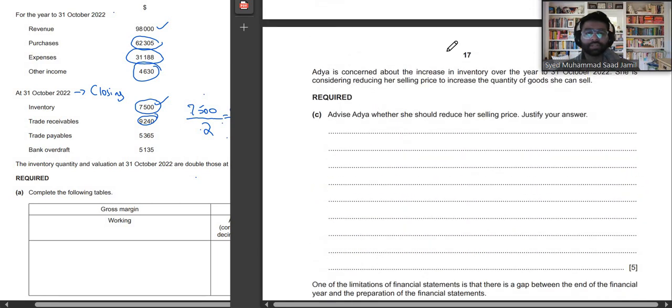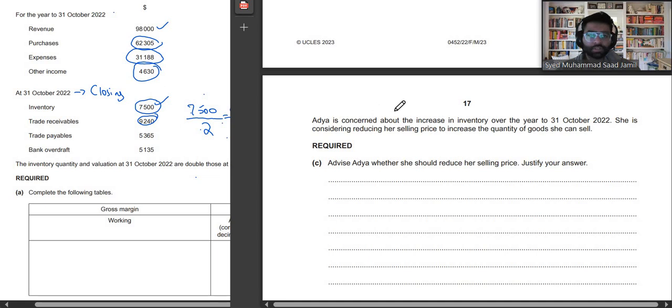So now it says advise Adya whether she should reduce her selling price. So it says Adya is concerned about the increase in inventory over the years. Her inventory is being increased because maybe she is not able to sell as many goods as before. She is considering reducing her selling price to increase the quantity of goods she can sell. Advise Adya whether she should reduce her selling price.